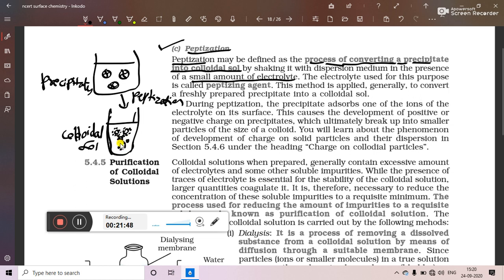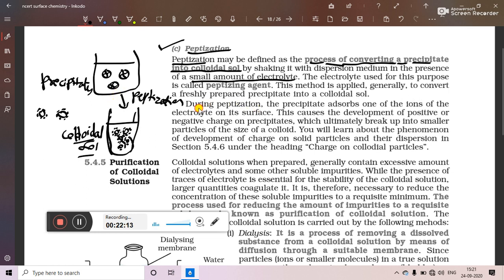Because of this layer, they will not be able to combine with each other, and so precipitation will not take place again. So the colloidal sol may be kept stable for a long time by addition of a small amount of electrolyte.